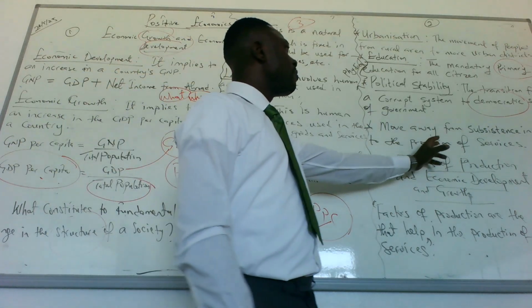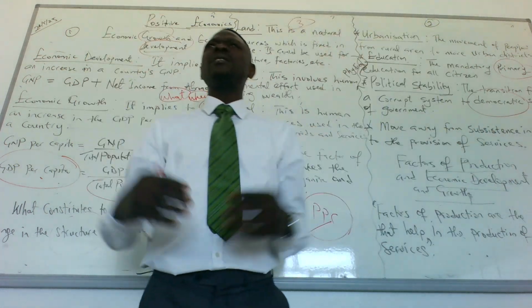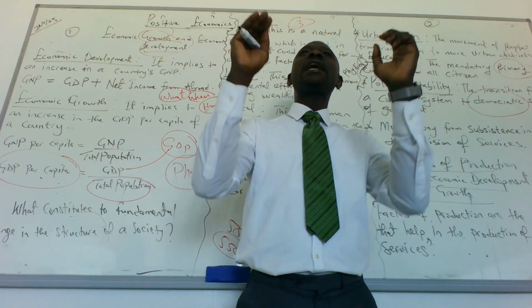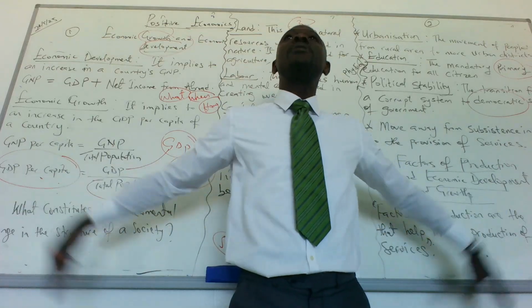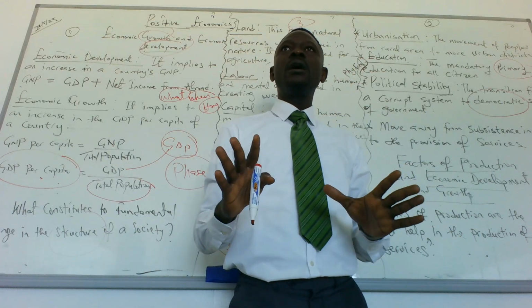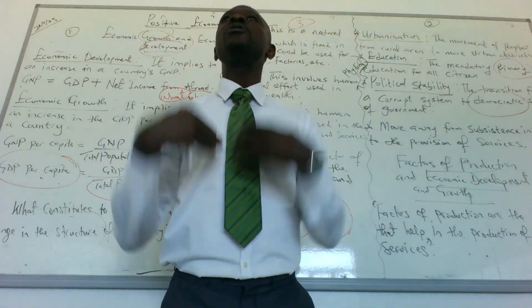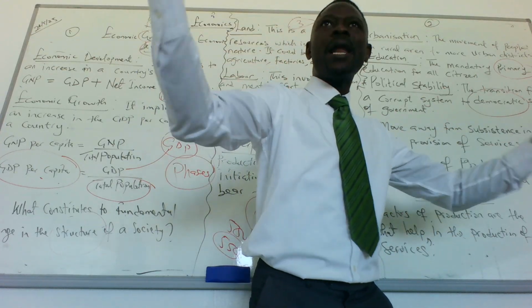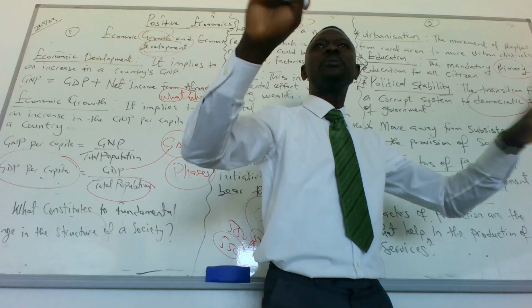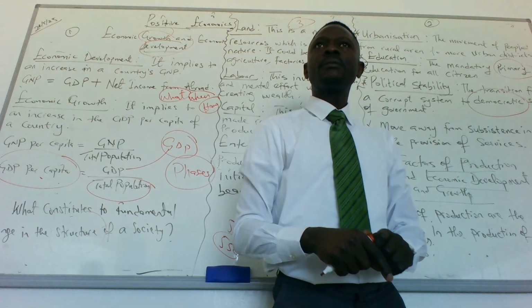The last one, move away from subsistence industry to provision of services. What is subsistence? Subsistence simply means I can only feed myself. So whatever I do is just for me and my family. That is subsistence. But we should start thinking further than that. We don't just produce because we want to consume. We should start thinking about producing because we can supply others. That is moving from subsistence to a more elaborate situation, to services.